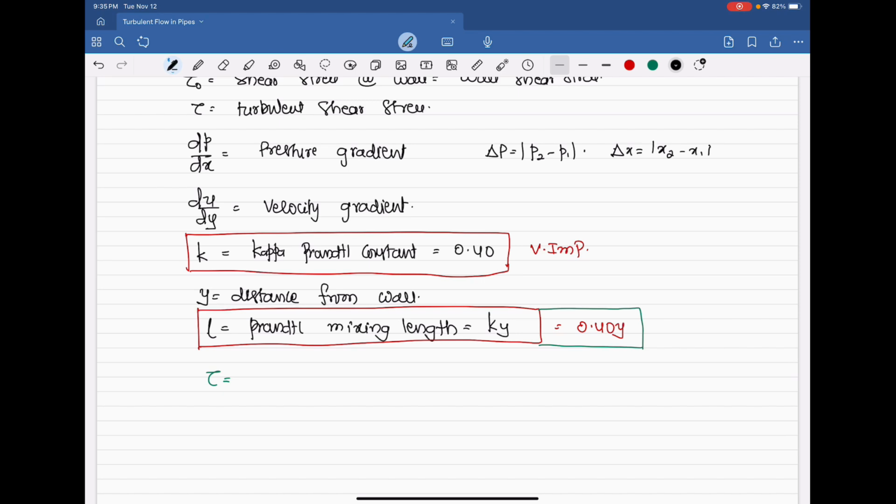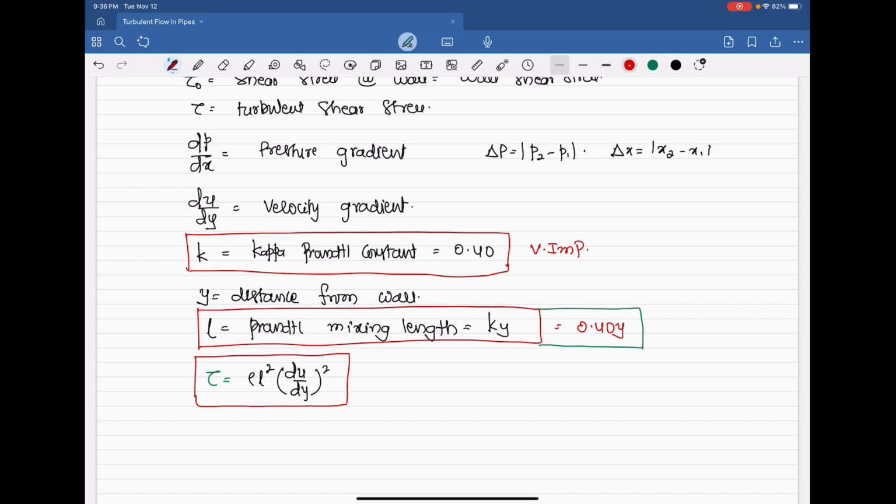Tau is equal to rho L square into du by dy whole square. This is also a very important formula in turbulent flow calculations.